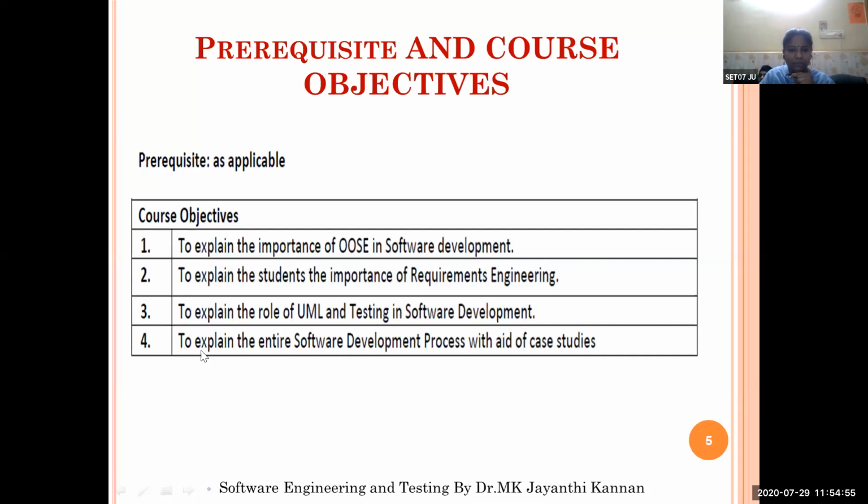And the fourth course objective is to explain the entire software development process with the aid of case studies. So we will take the real-time scenarios or real-time projects or real-time problems.